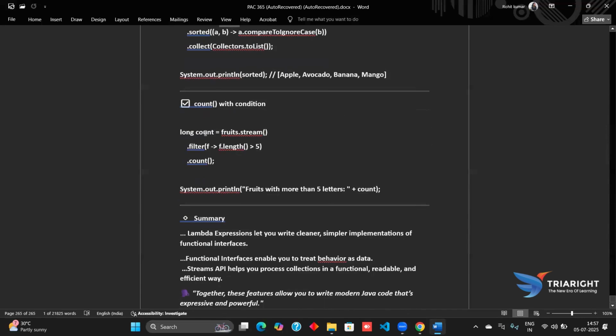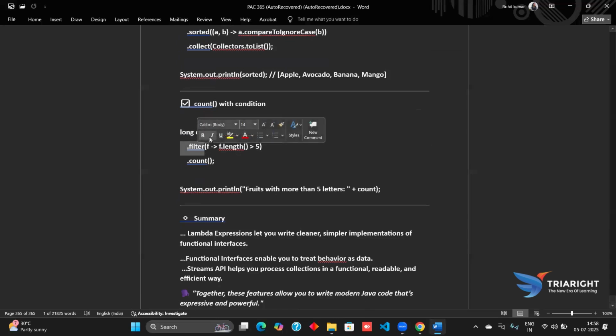Now coming to this count, we have the long count. We have the count, which is a variable, and these fruits will first be converted to a stream, and then for the first part we will apply a filter.